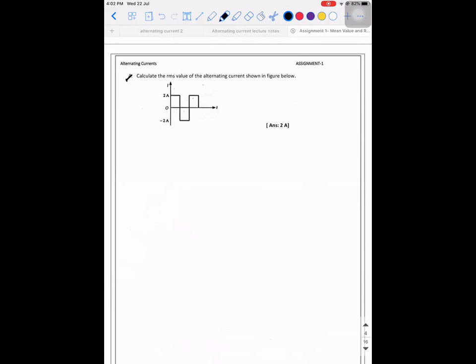Calculate the RMS value of the alternating current shown in the figure. Here we cannot go with the actual definition of this RMS value, where you would have to calculate the amount of heat produced and all those things. So now I'm going to explain another way to solve this problem. RMS means root mean square, so you need to take the mean of the squares. The mean of the squares is I1 square plus I2 square plus so on till I_N square, the whole divided by n. What is this?